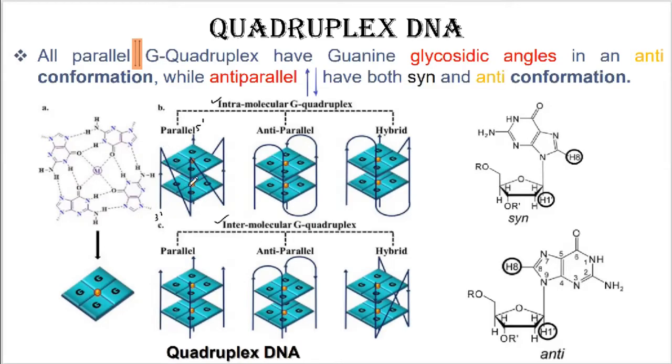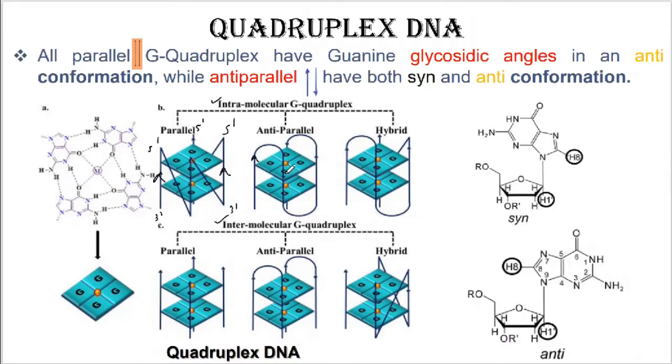Here you find that this is a single stranded DNA which has been wrapped over itself. ये एक ही stranded DNA का, दो double stranded DNA नहीं है. This is intramolecular. That means there is a single stranded DNA that has been wrapped in parallel direction with regard to each other. This is parallel because this strand is also parallel to this strand. You'll find 5' here, 5' to 3', 3' to 5'. The direction of phosphodiester backbone forming the G quadriplex is the same. That is why it is parallel.